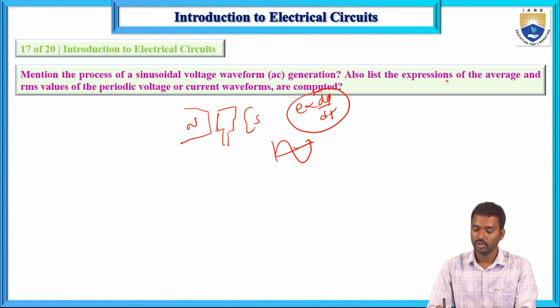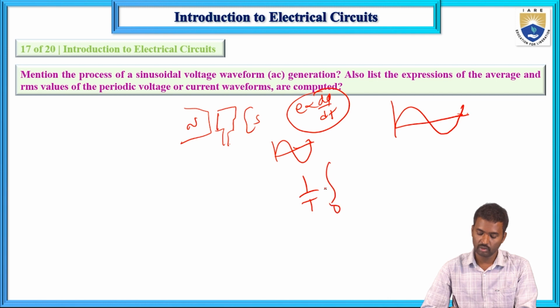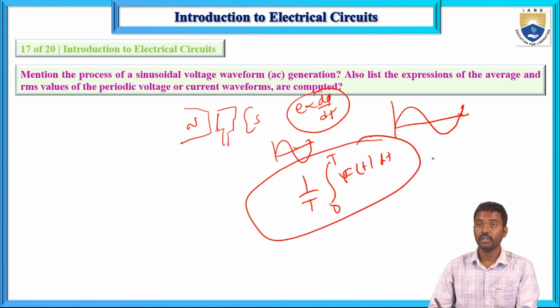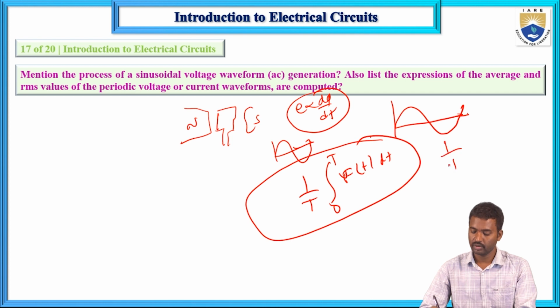And also list the expressions for the average value and RMS value for periodic waveforms. Periodic waveforms means a symmetrical waveform. So for the average value, it is 1 by T, integral from 0 to T of f of t dt, and for a symmetrical waveform, the integral is from 0 to T by 2 of f of t dt.